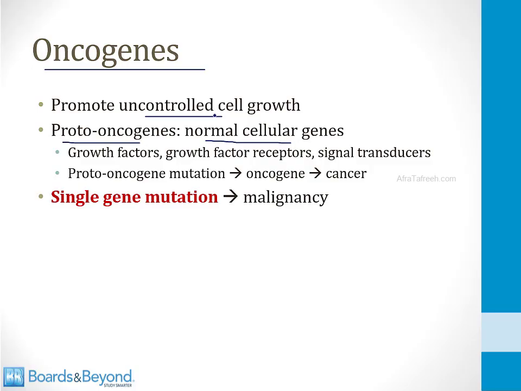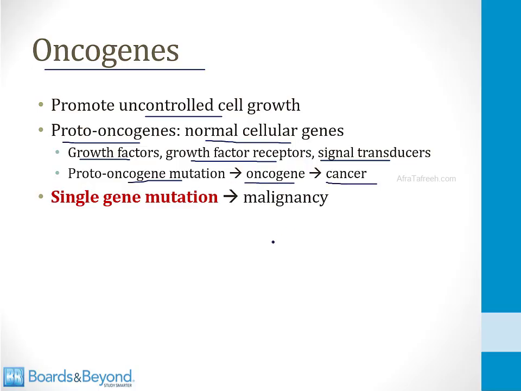So some examples of proto-oncogenes are genes that encode for growth factor receptors, or signal transducers. These all have a normal function in the cells of our body, but if they become mutated and overactive, they now stop being a proto-oncogene and they become an oncogene, and that's what leads to cancer.